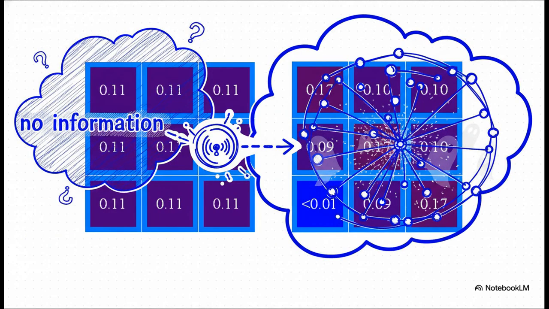And here is the beautiful payoff. The agent starts off clueless, right? Its prior belief is basically a shrug. The ghost could be anywhere. But the second it gets a new piece of data, a sensor reading, that's our evidence, it feeds that into its internal Bayesian network, and bam! It instantly updates its entire model of the world. The probabilities all shift, and it forms a new, much smarter, posterior belief about where that ghost is likely hiding.